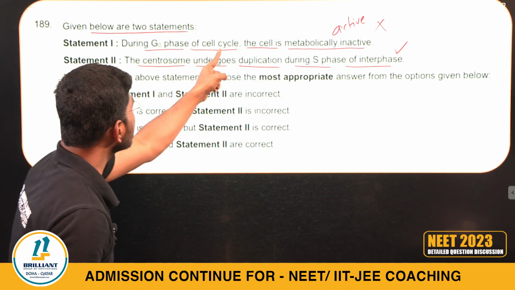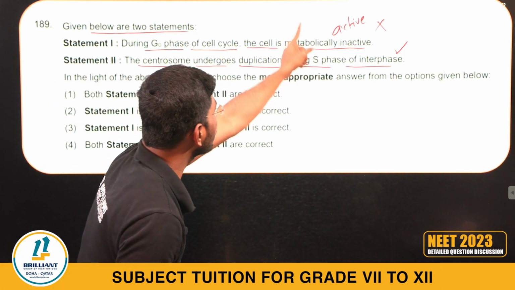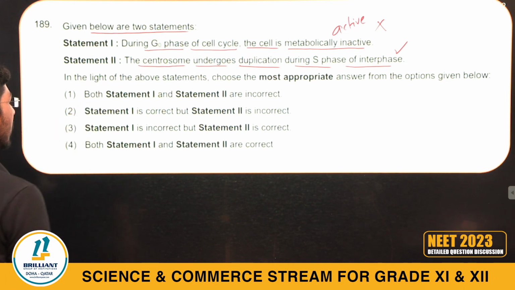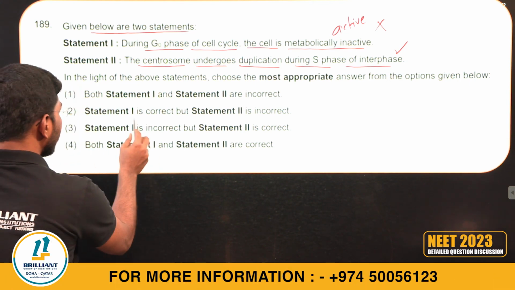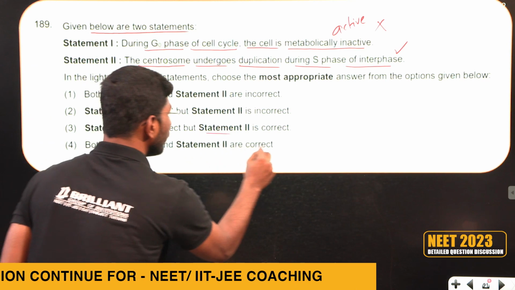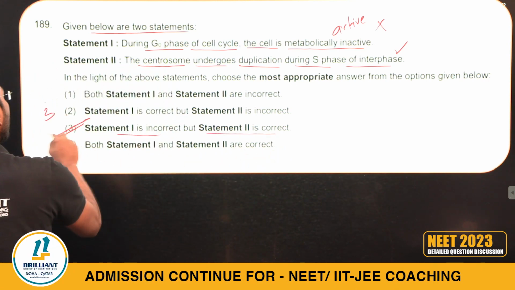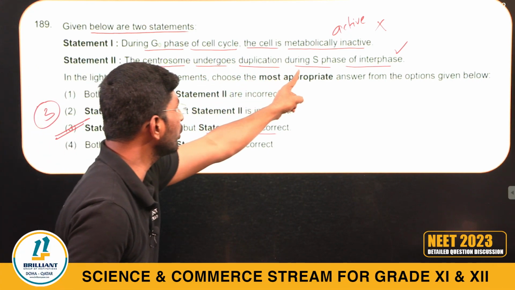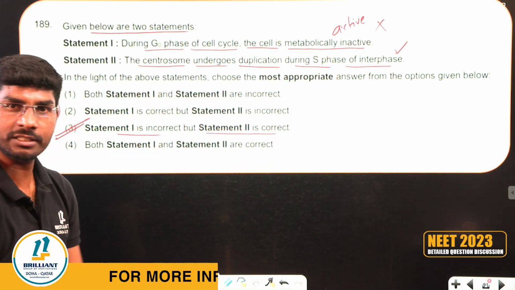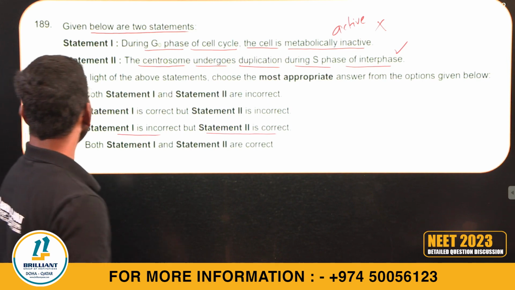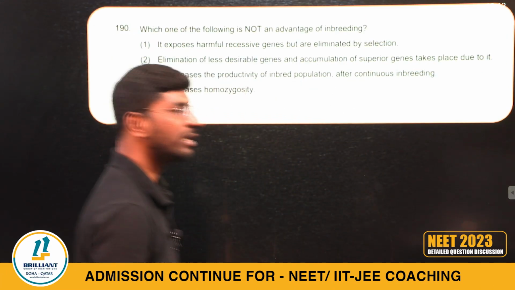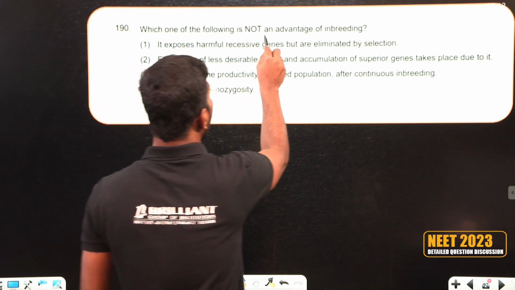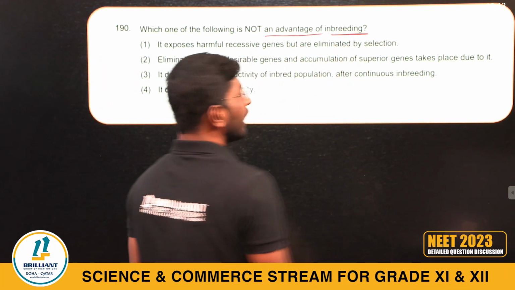G0 phase of the cell cycle, the cell is metabolically active, not inactive. So statement 1 is incorrect. Statement 2 is correct. So I can go with option 3. The centrosome undergoes duplication during the S phase of interphase. Right? 190th question. Which one of the following is not an advantage of inbreeding?